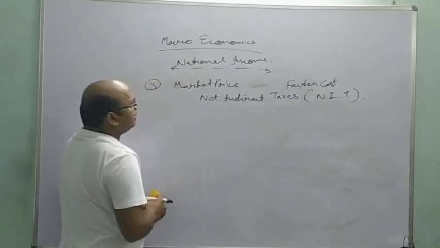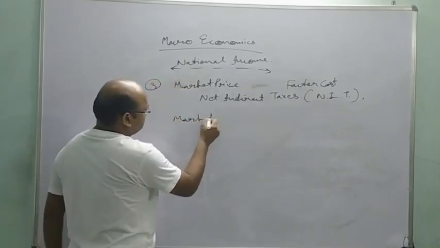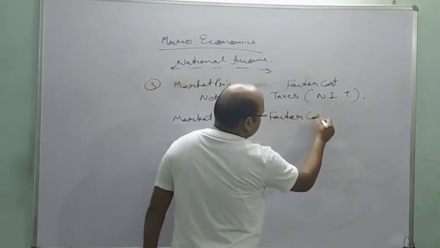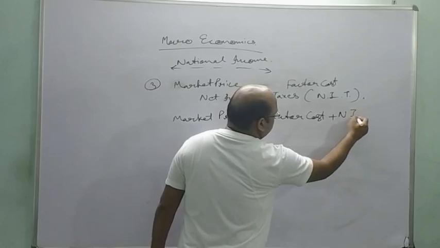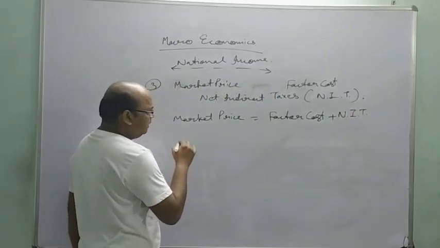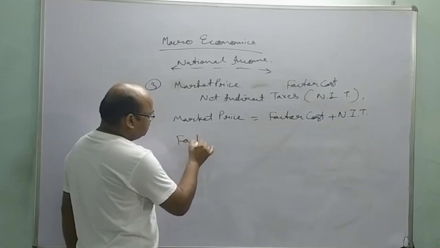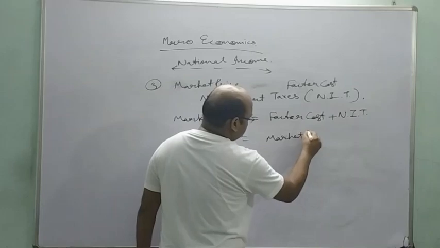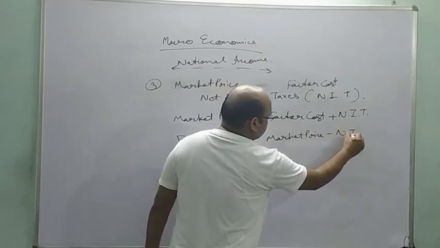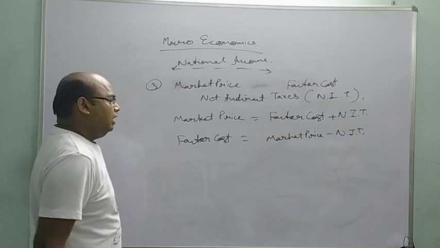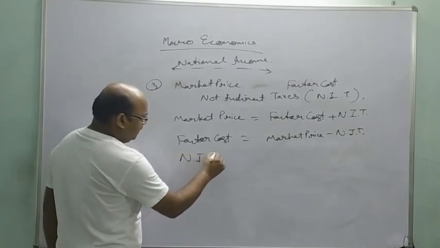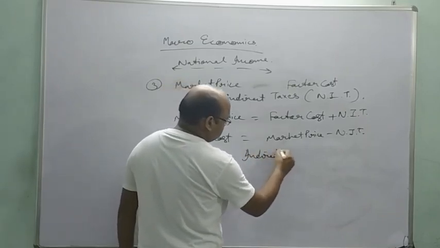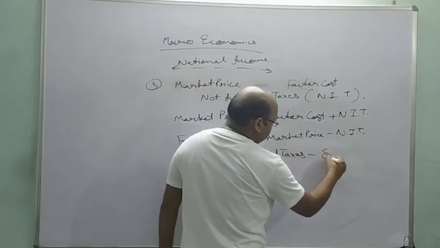So market price is equal to factor cost plus NIT, net indirect taxes, and factor cost is equal to market price minus NIT. NIT has the formula: indirect taxes minus subsidies.